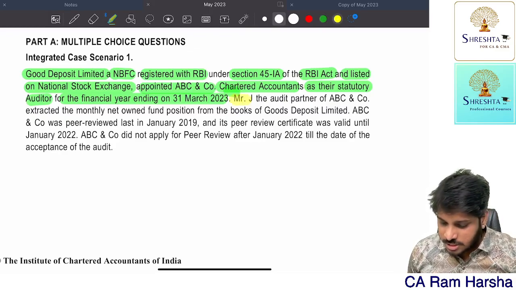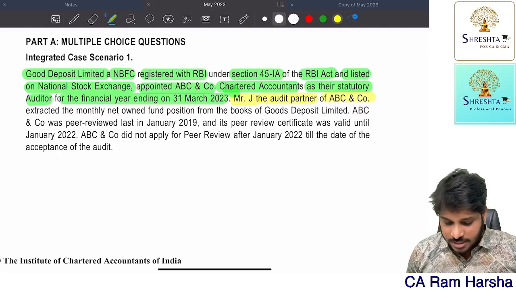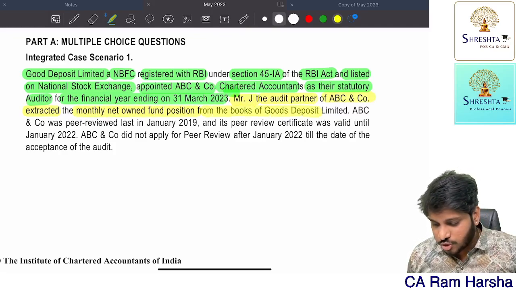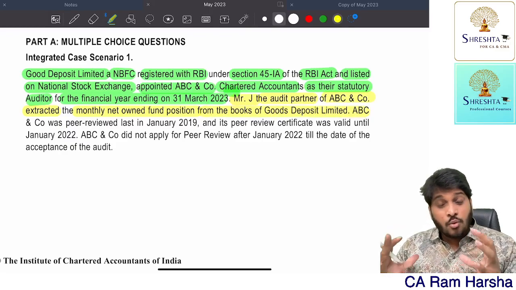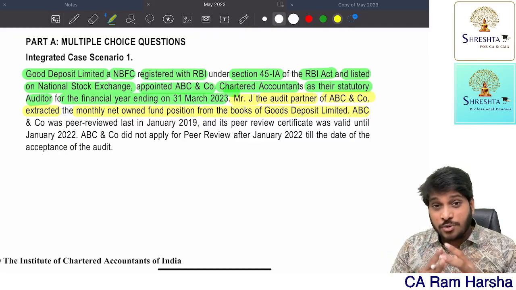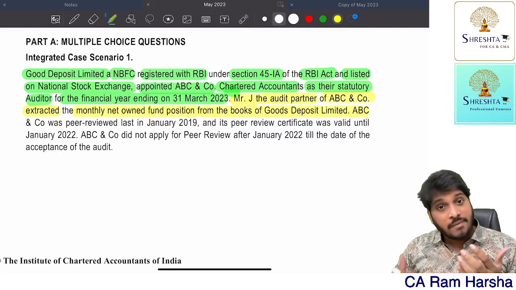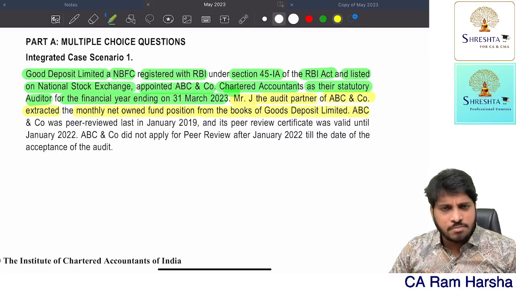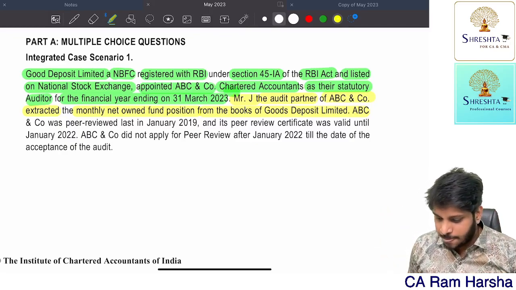Next, Mr. J, the audit partner, nothing but the engagement partner of ABC & Co, extracted the monthly net owned fund position from the books of GDL. Whichever NBFC he is acting as auditor for, what is the net owned funds position at the end of each month? For 12 months, what is the net owned fund position of this company? He imported that report. Okay.